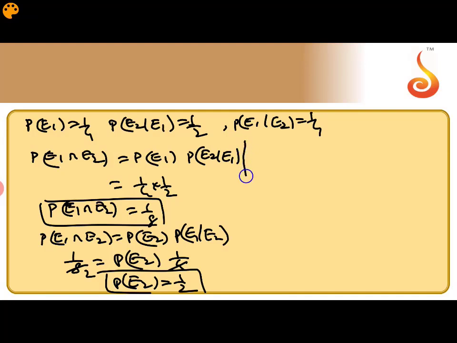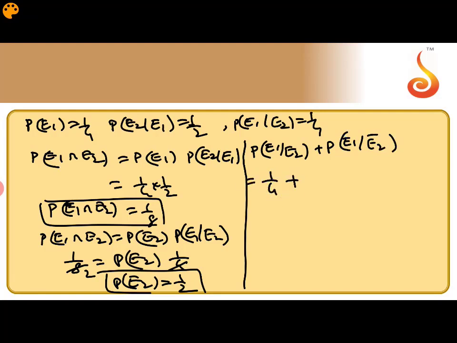So now our job is to find the value of P of E1 given E2 plus P of E1 given E2 bar. Be careful while solving this one. The first term is already given as 1 by 4. Now the second can be written as P of E1 intersection E2 bar whole divided by P of E2 bar.